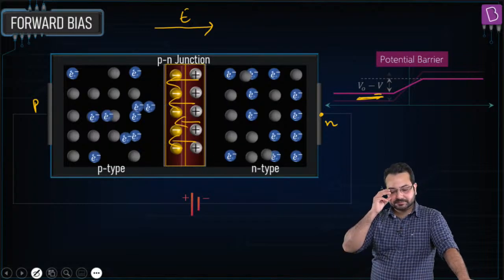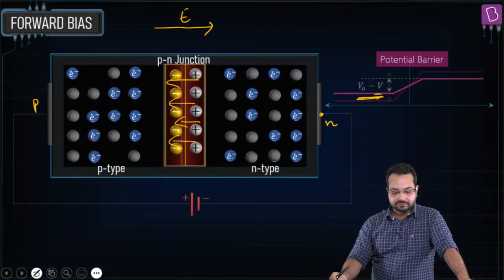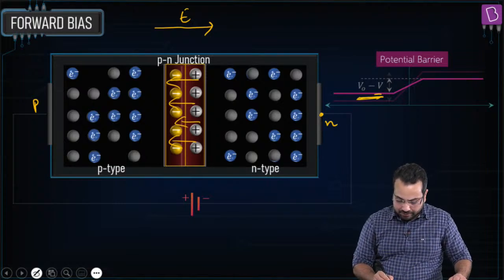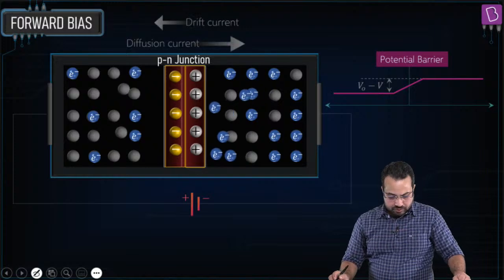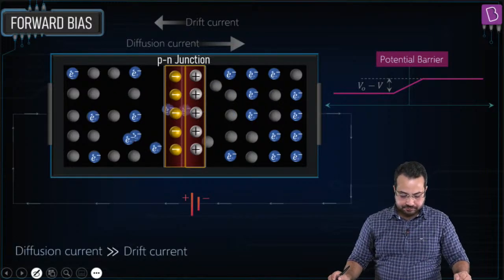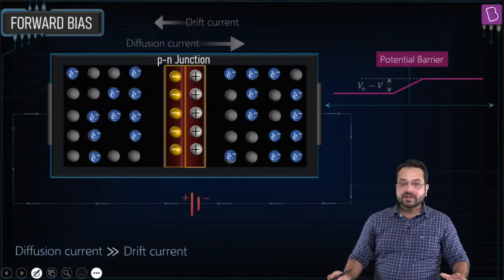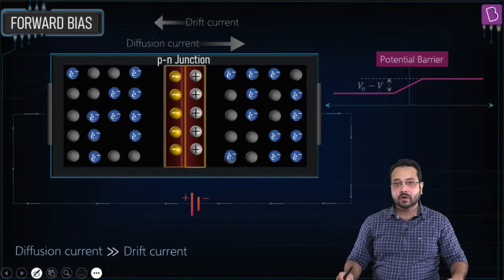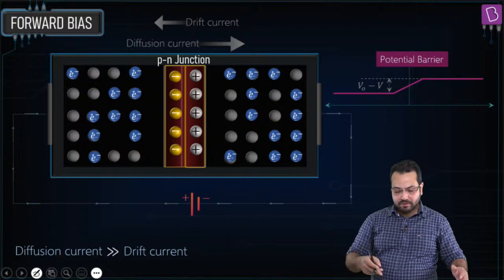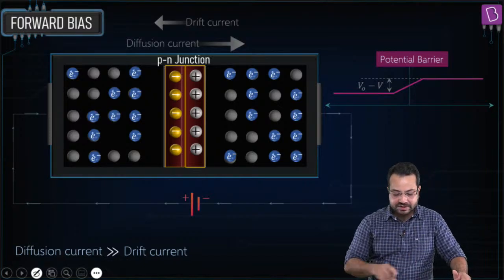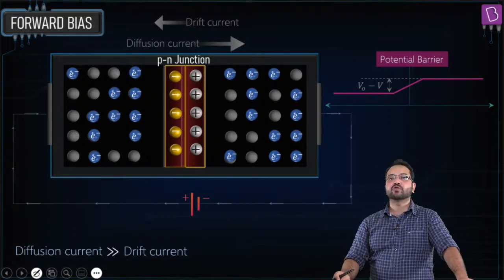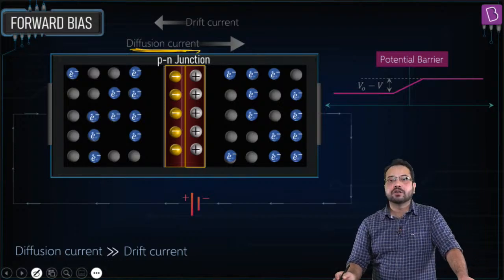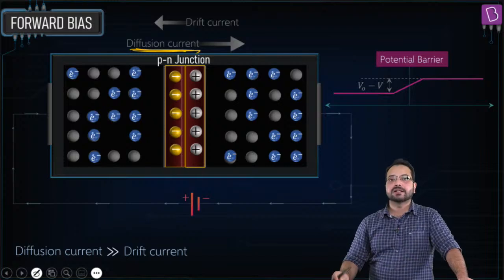Can you see that? Can you see the direction of diffusion current? Or let me show it to you. In this case, diffusion current is going to become much greater than the drift current, because the potential barrier has become lower. So the current is going to flow in this direction. That's what I have shown to you. This is the direction of diffusion current. So the net current is going to flow in this direction.